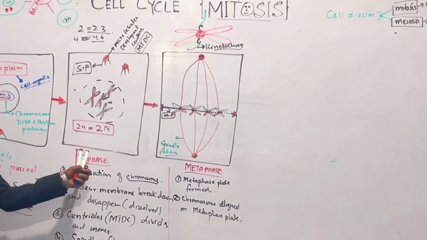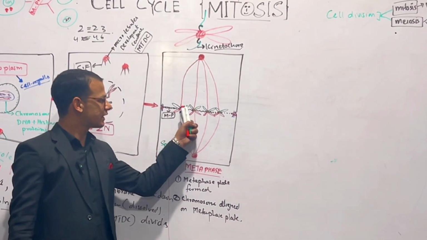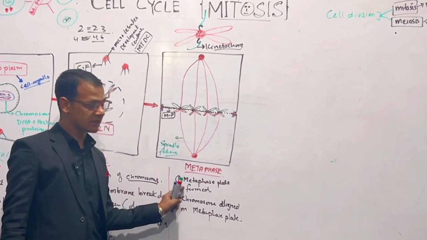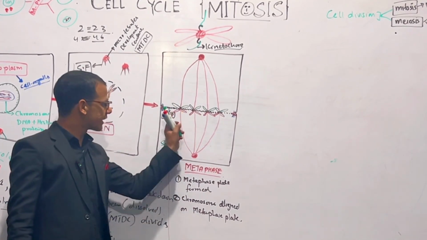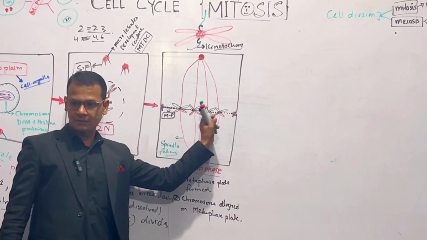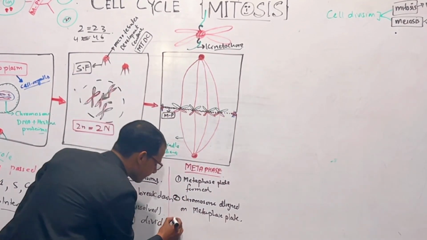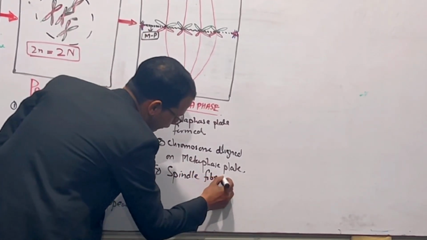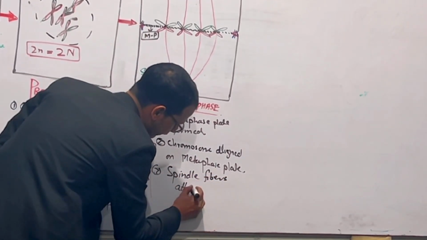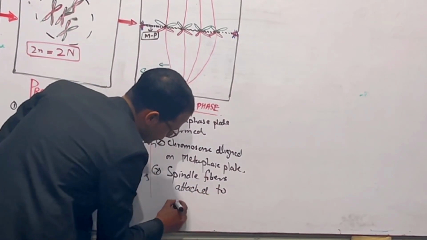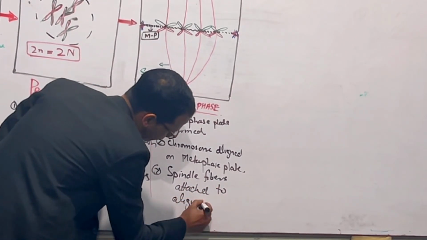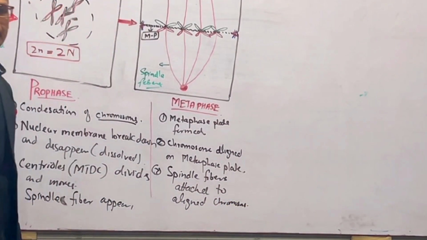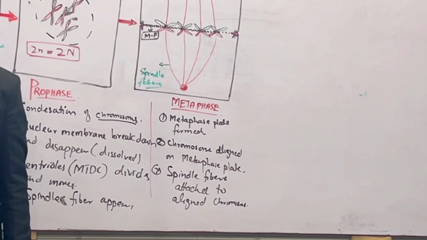In prophase they form, and in metaphase these spindle fibers are attached to the aligned chromosomes. This is a stepwise process. First, the metaphase plate is formed. Second, all the chromosomes align on the metaphase plate. The third, spindle fibers attach to aligned chromosomes. Right? Aligned means in one line.